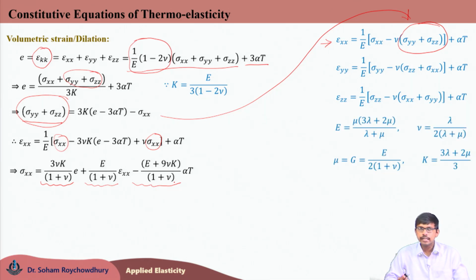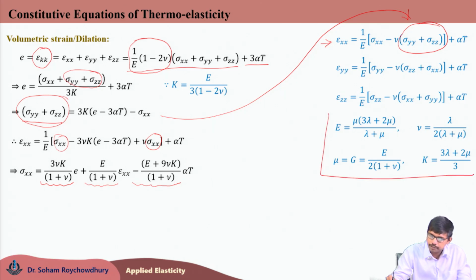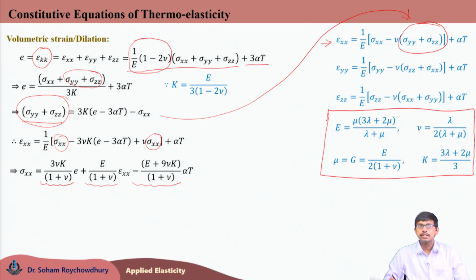So, if you recall the relations between these commonly available material constants and the Lamé constants, all those relations are presented here, which we had derived once while discussing the constitutive equation for isotropic solids. Now, using these equations for Young's modulus E, shear modulus G or mu, Poisson's ratio nu and bulk modulus K, we can write each of them in terms of lambda and mu, the two quantities which are known as the Lamé constants.